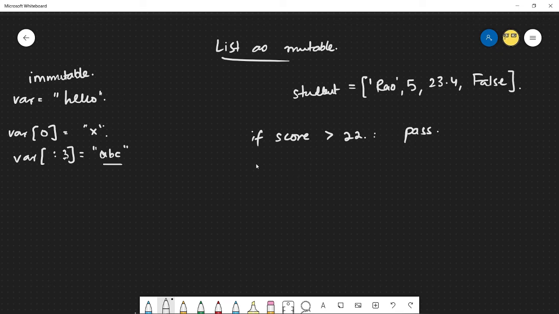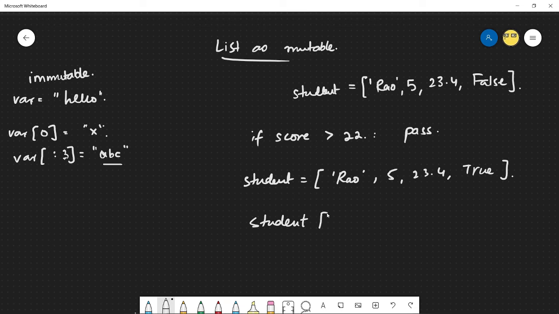Now in that case, Python doesn't want you to do this. Python wouldn't like that if you were to go back and redefine the whole thing, 20.4 and false. Instead, you'll say that this is in fact going to be true. Let me fix that. What you can actually do is say, take the last index of my student. So you could have -1 here, or you could just do 0, 1, 2, 3. The index 3 of my student is now true.